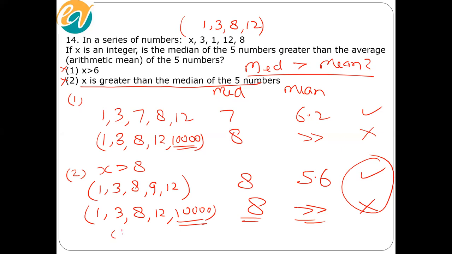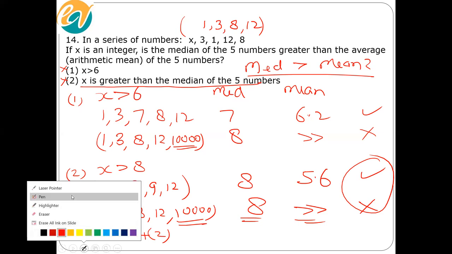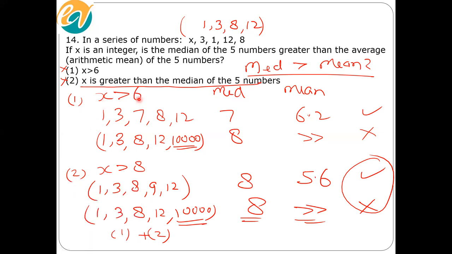Next, what do we do, guys? Combine. This is again where the trick is. What does statement 1 say? x is greater than 6. What does statement 2 say? x is greater than 8. Notice that even after we combine both of them, we are not getting any new information. x is greater than 8 already includes x is greater than 6. Any value of x greater than 8 would obviously be greater than 6.